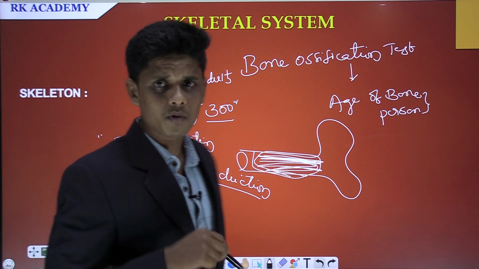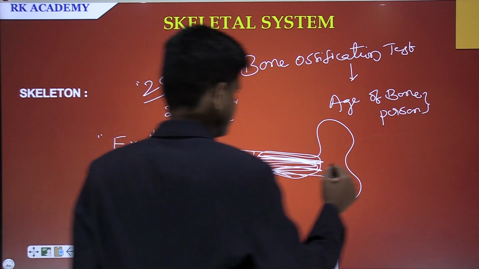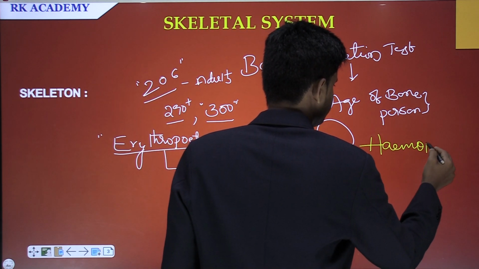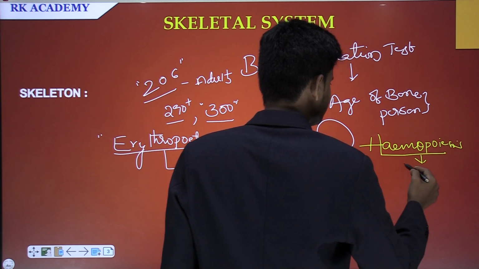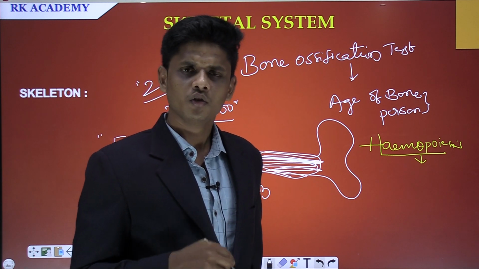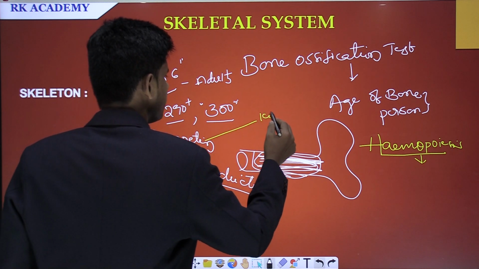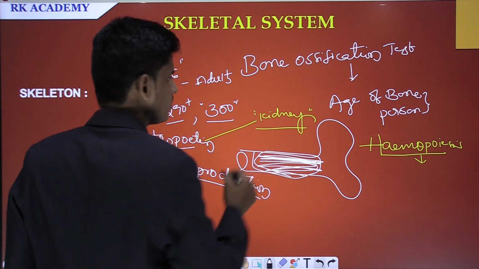What would you say about the production of blood? The production of blood is nothing but hemopoiesis. Here it explains how the blood is formed in the bone marrow. You know what? The particular erythropoietin is stimulated by the cortex region of the kidney.